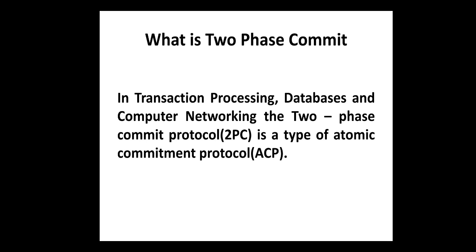That means if a transaction is going to occur or to be completed on two or more than two sites, then these sites follow this two-phase commit protocol.